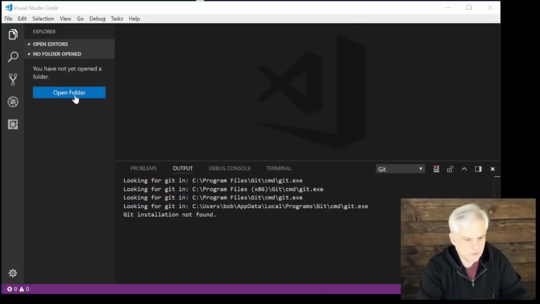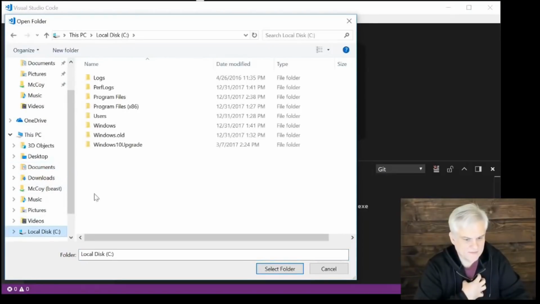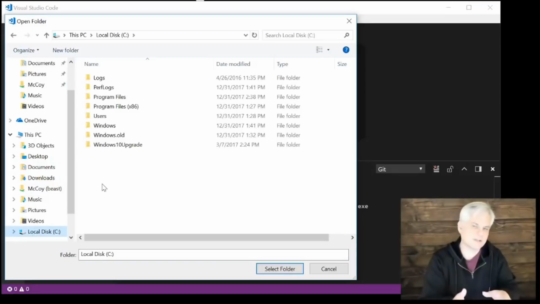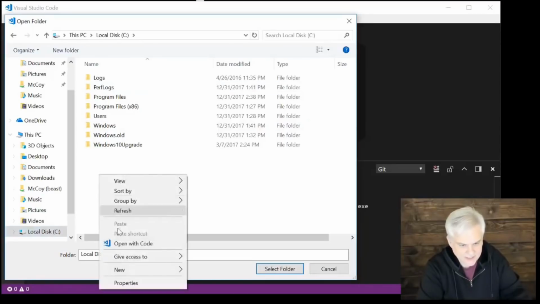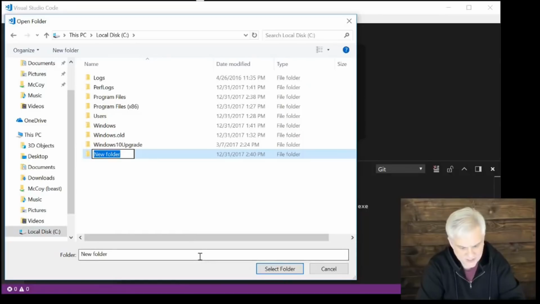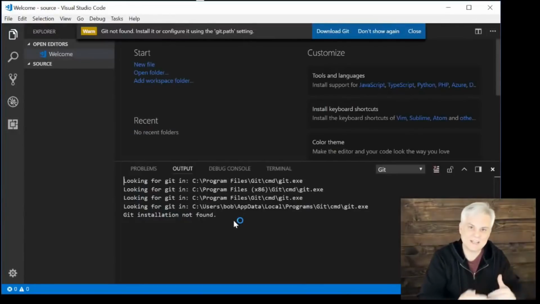I am going to click Open Folder, and for me, I'm going to go to my C drive, and I'm going to create a source folder. Now, depending on your operating system or what your preferences are, you may want to create a folder somewhere else. But create a folder because we're going to put some JavaScript files and later some HTML and CSS files in that folder, and we're going to want a folder structure. So right here in the Open Folder dialog, I'm going to right-click and select New Folder. I'm going to call this source, lowercase s, and then select that folder. And now that becomes the working folder that I'm going to use to add additional files and all the work that we do for this course inside of there.